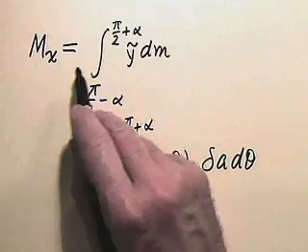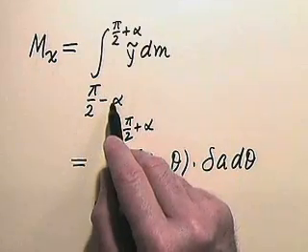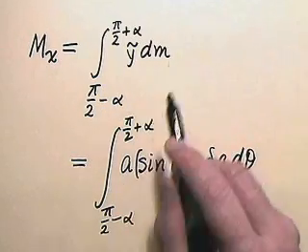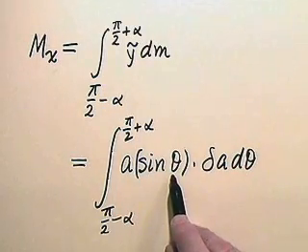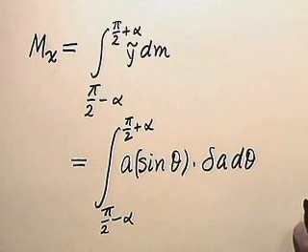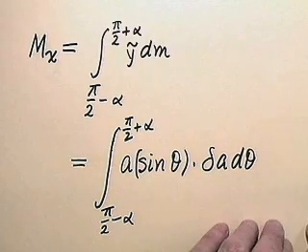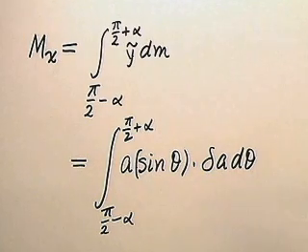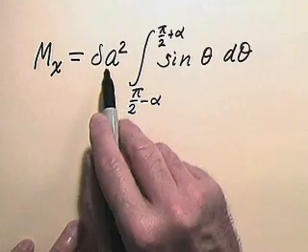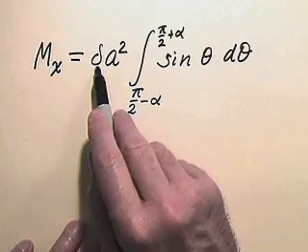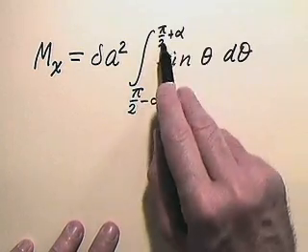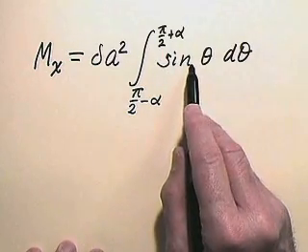So m sub x is the integral from pi over 2 minus alpha to pi over 2 plus alpha of y tilde dm. Remember, the y tilde is a sine theta, and the dm is delta a d theta. So that's the integral we have to finally compute. Now we can take the constants a out. There were two factors, so m sub x is delta a squared times the integral from pi over 2 minus alpha to pi over 2 plus alpha of sine theta.